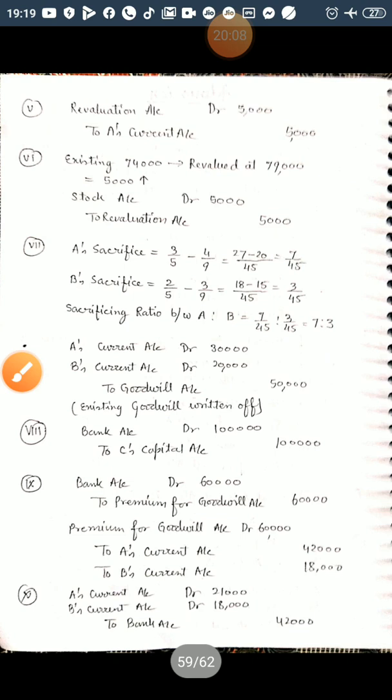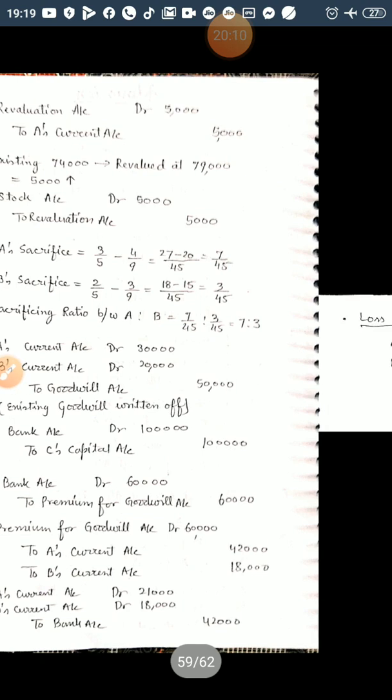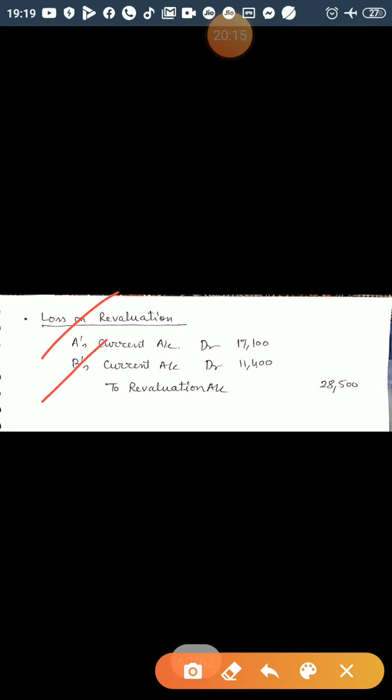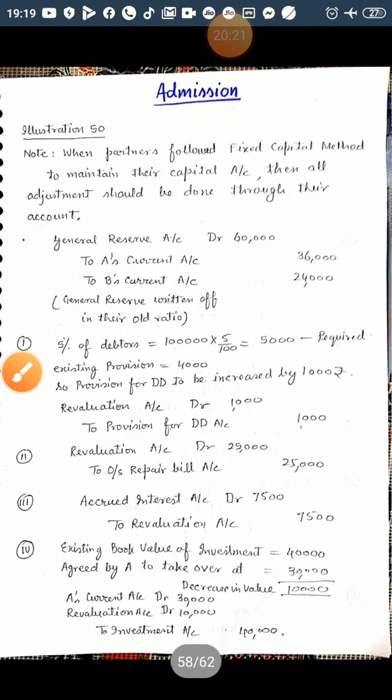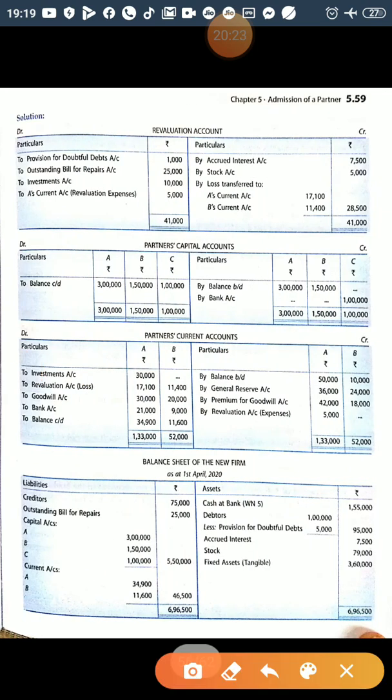So the journal entry is A's current account debited, B's current account debited to revaluation account, right? So it is shown here. On the debit side revaluation account, losses are debited, right?